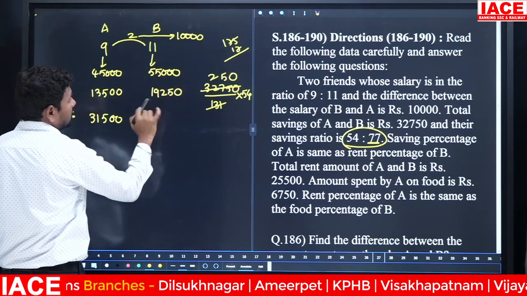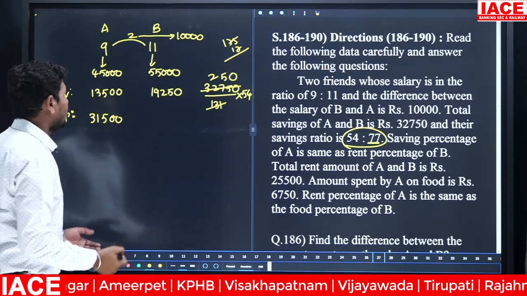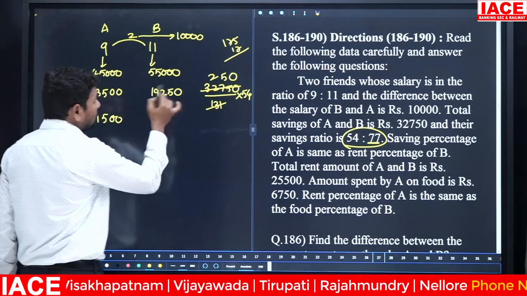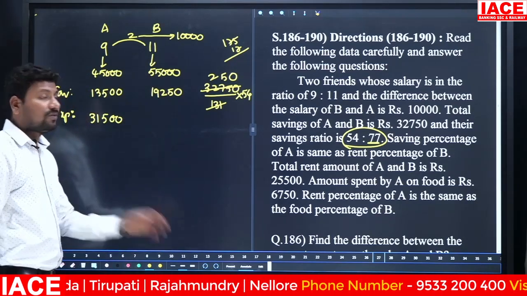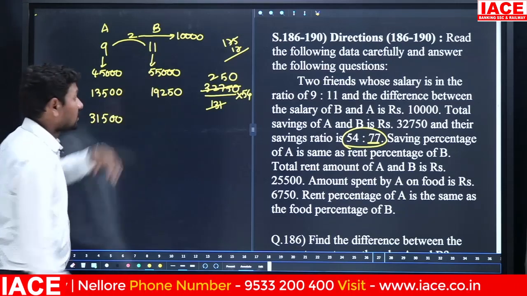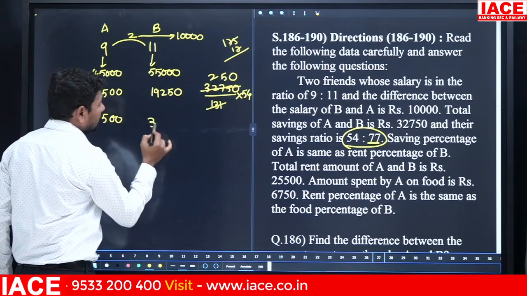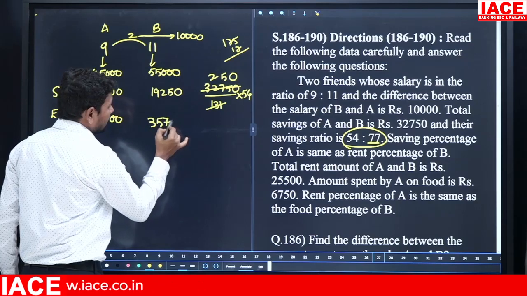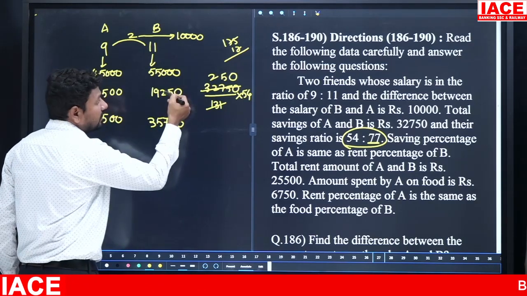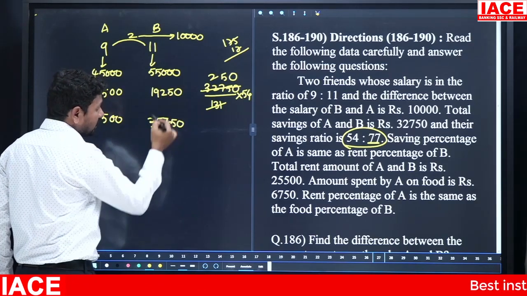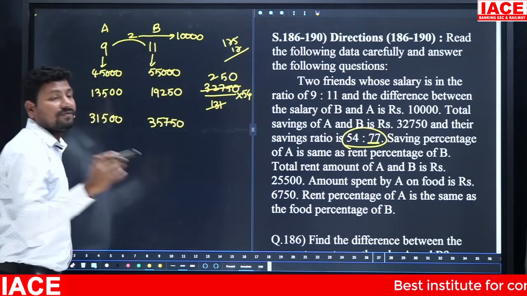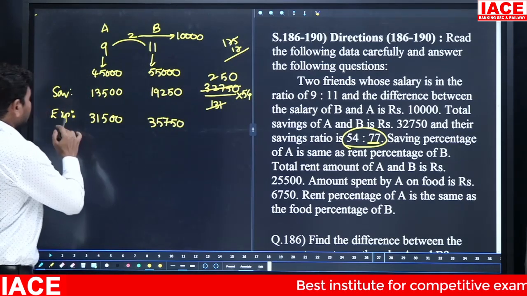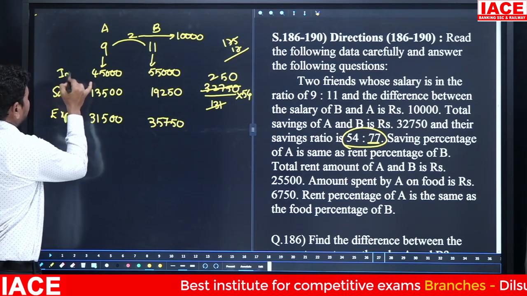From 55,000, remove 19,250. Remove 20,000, you get 35,000, then add the extra 750, so it is 35,750. 20,000 plus 35,000, total is 55,000. Clearly.